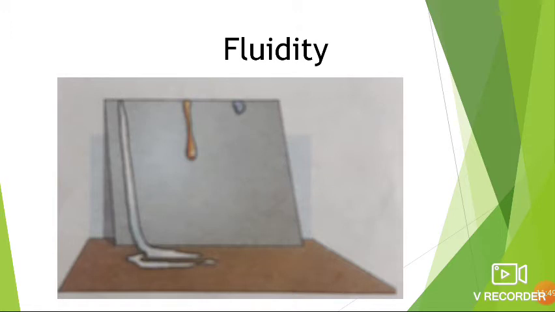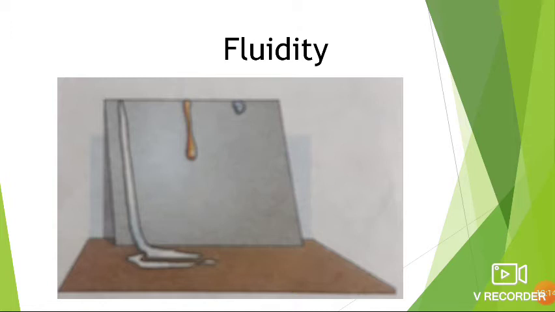Next property is fluidity. Take a metal sheet of the size of a notebook as shown in the figure. Holding it at an angle, put a drop of water, honey and gum at different places on the board.